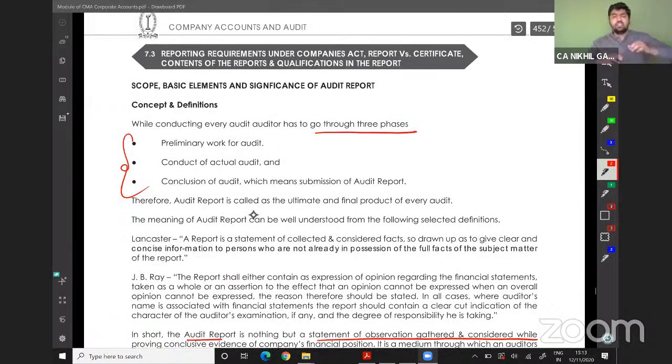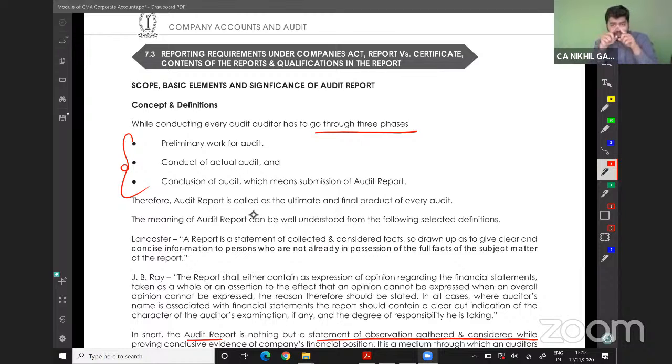We will start with our third part, which is relating to reporting requirement and certification requirement. Before starting this part, I will share with you some of my experience as well. I was working with KPMG. So the thing which we read and the thing which we apply are mostly the same. So if you want to get any comfort of what is your audit report, what is secretarial report, and so on, you can go and visit any listed company's website.